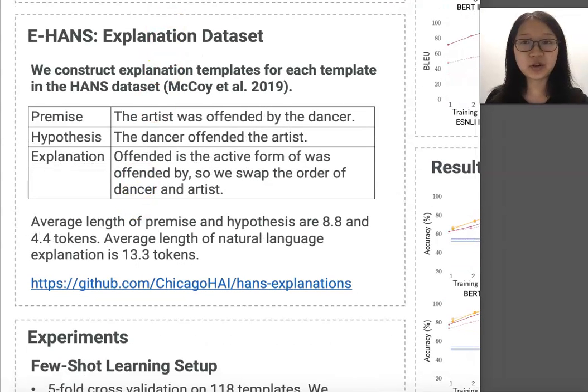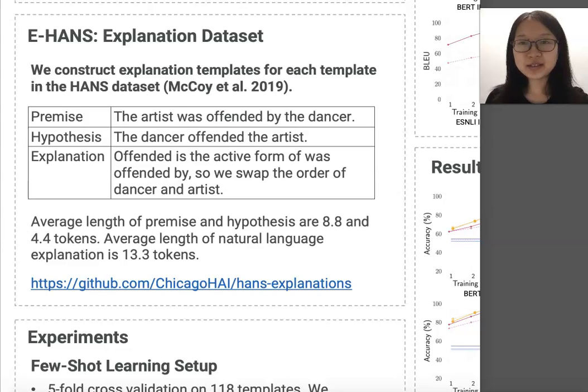One contribution of our work is the construction of an explanation dataset called eHands. We annotated explanation templates for the original Hands dataset. An example premise is, the artist was offended by the dancer. A hypothesis is, the dancer offended the artist, and the explanation we provided is, offended is the active form of was offended by. So we swapped the order of dancer and artist.